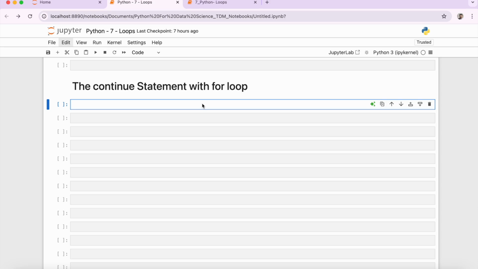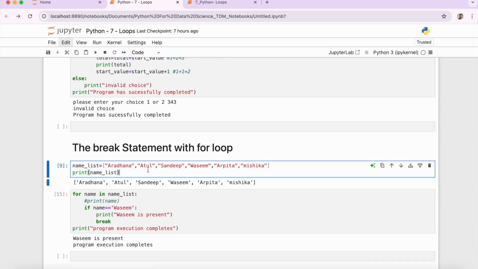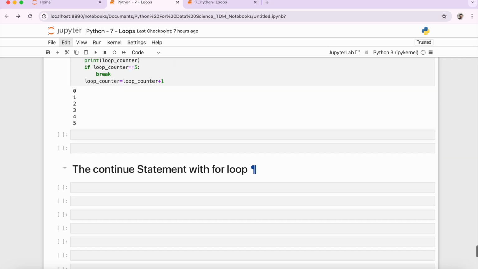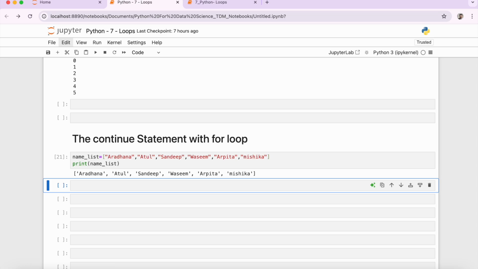Now let's suppose I have the name list which I had in my break statement for loop, so let's take that. So if I have this list, let me put it over here. If I have my name list and I do not want to print a specific name, but I want the rest of the names to get printed, in such a scenario we can use the continue statement. So for our example over here, let's say that I do not want my name to get printed, but all the rest of the names should be printed in my code.